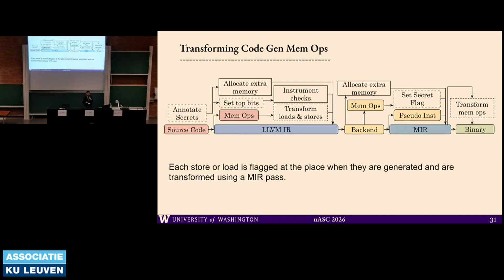If it was an instruction transformation, we could have written just one pass, and that one pass could have handled everything at the end.